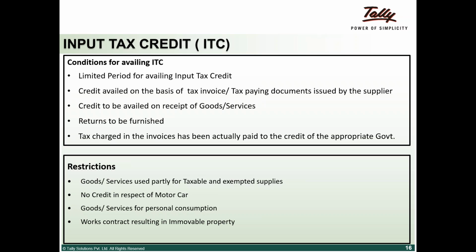The entire GST regime, or the GST law, has been created so that there is a smooth, seamless flow of credit, as we call it. Just to give you a background of what input tax credit is, most of us should know, but just in case a few of them don't know.